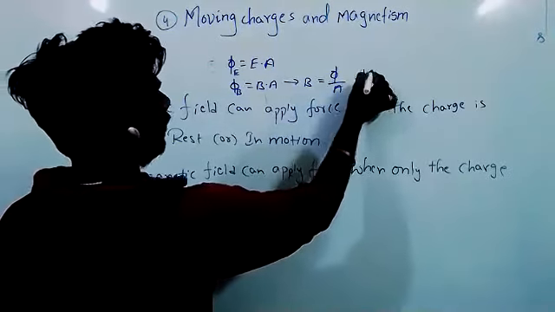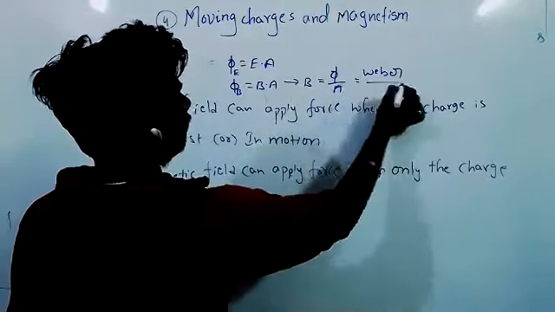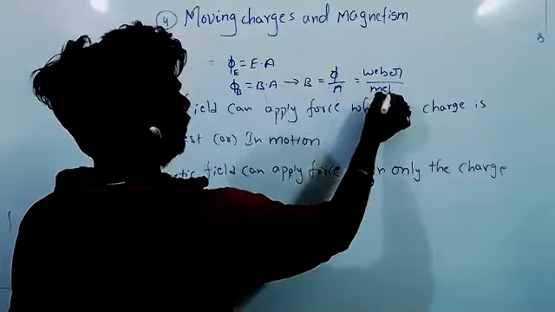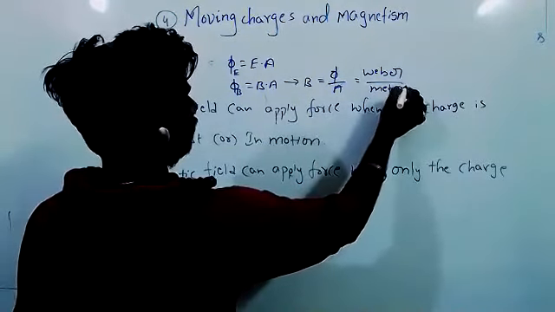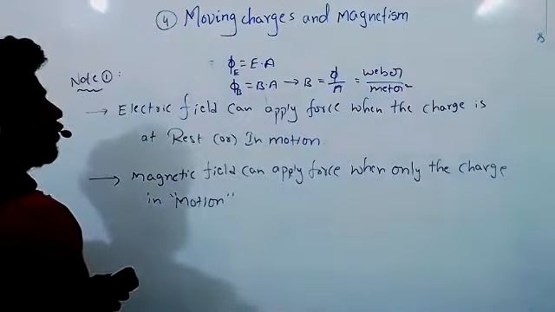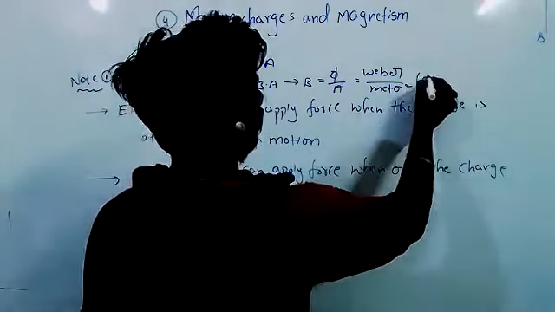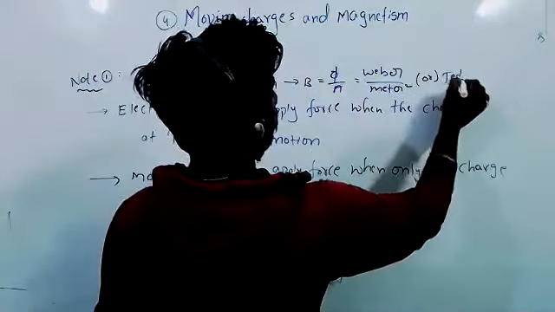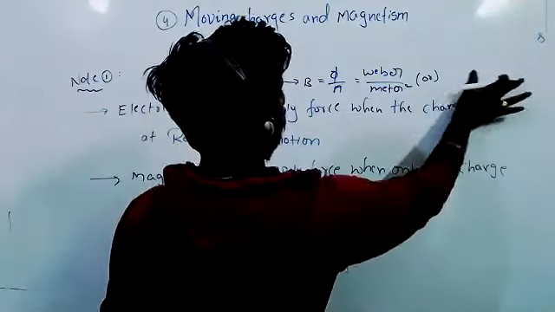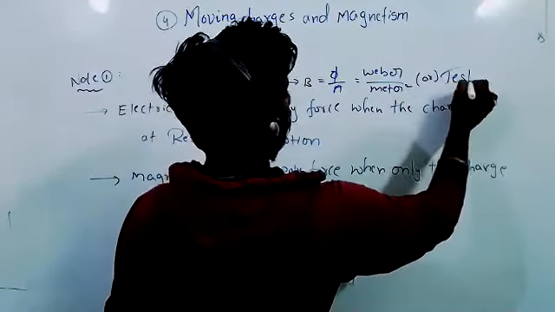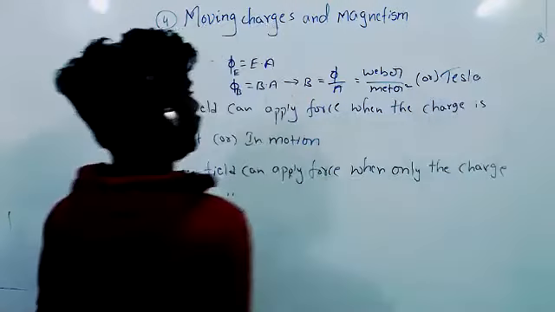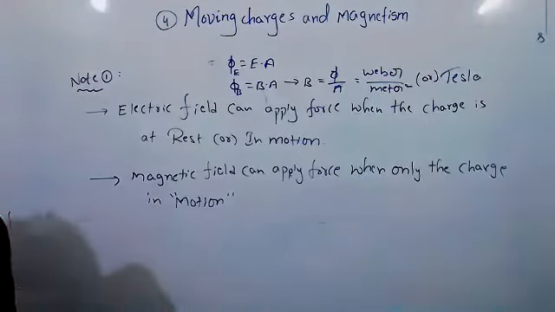So flux is in Weber, area in meter square. So Weber per meter square is also called Tesla.